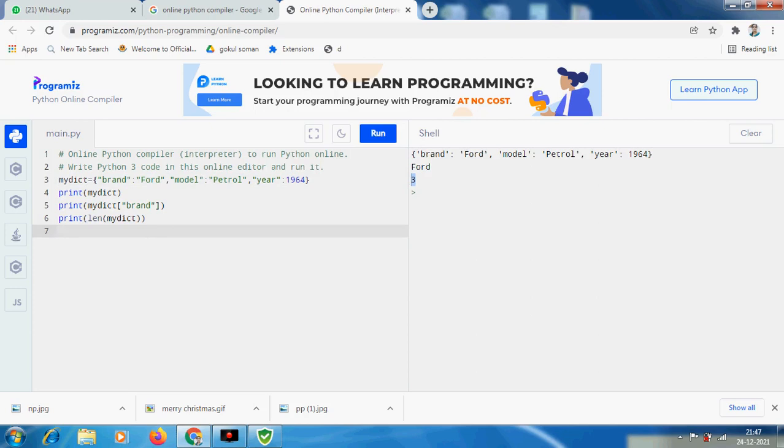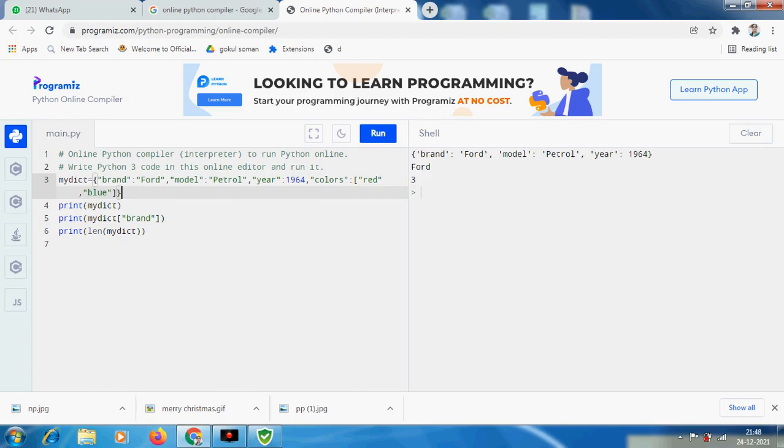That's it. Now we would like to add one more key value here. You have to give a comma here, and within the quotes you have to give the color, that is the other name of the key. And if I have more than one value for the key, I can give them in a list, that is red, blue.